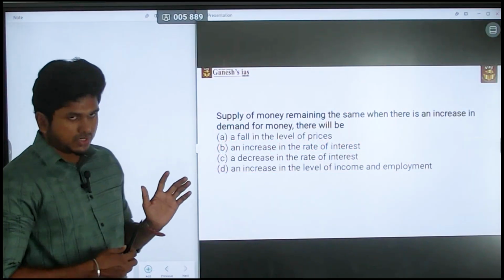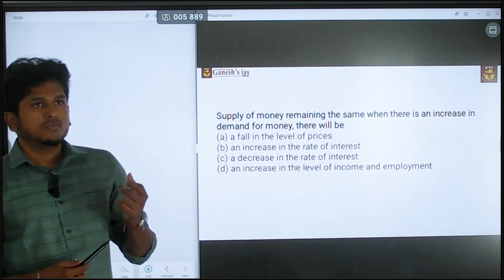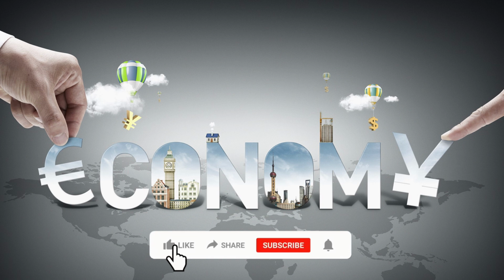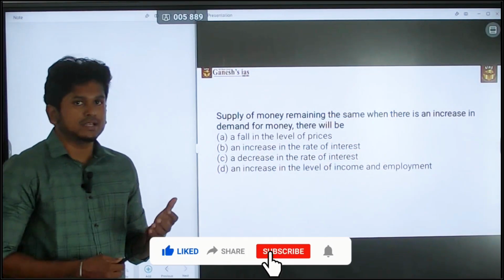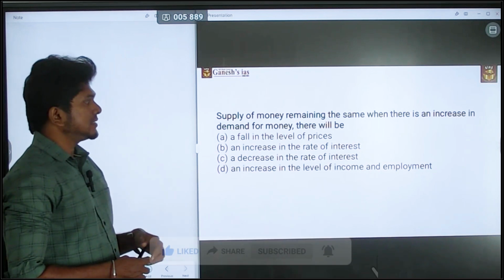See, this question is one of the logical questions. If you have a basic knowledge of economics, you can easily answer this question. So it is an out-of-the-box thinking type question. Supply of money remaining the same.